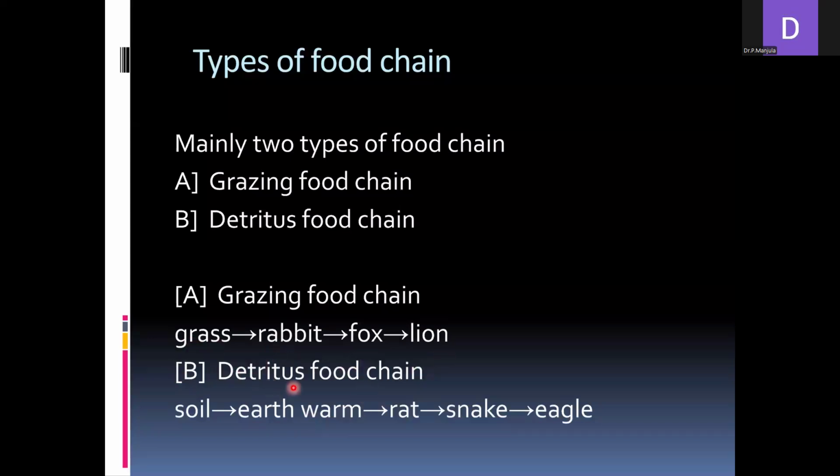The next one is the detritus food chain. In the detritus food chain, it starts from the soil, with earthworms in the soil. From the earthworms to the rat, then from the rat to the snake, and the snake to the eagle. Here it starts with dead organic matter, which is present in the soil and is converted into simple substances by these earthworms. These earthworms are eaten by the rat, like that. Here the food chain which starts with dead organic matter is called a detritus food chain.